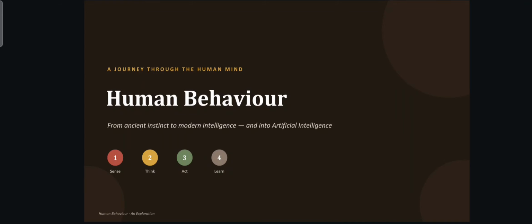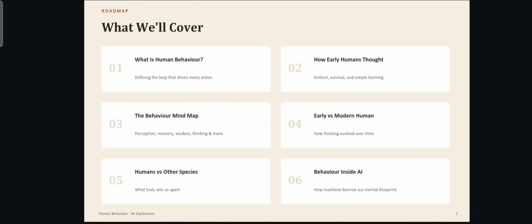Now I'm going to tell about the mind map covering the journey through the human mind. First of all, human behavior consists of four main stages: sense, think, act and learn. So in this roadmap we'll cover what is human behavior, how early humans thought, the behavior mind map, early versus modern humans versus other species, and behavior inside AI.